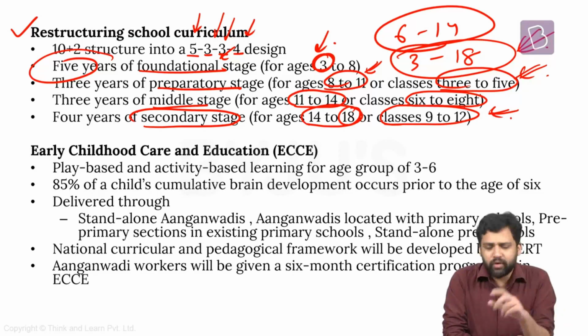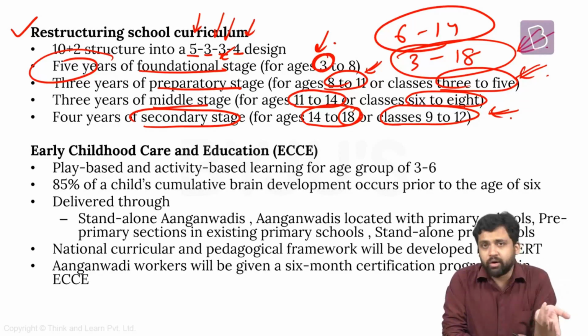But why is this relevant? Can you just think of it? What is the relevance of this? Now, we have discussed this in the past as well. The Annual Status of Education Report by Pratham, the last report, the 2019 report, also pointed out that in India, you will have kids who are enrolled in different classes, but they belong to different age groups. For a particular age group, you should be enrolled in a particular class. But you will find that children who are older in age, children who are younger in age, are enrolled in the same class.